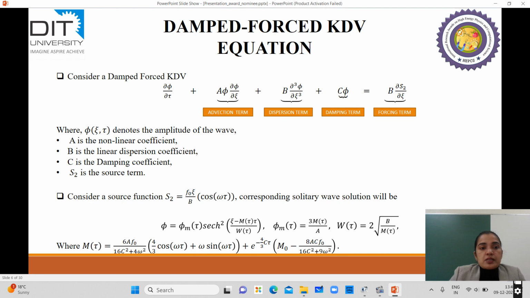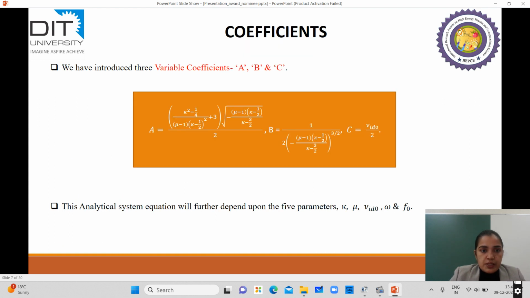By solving this damped forced KdV equation with the help of some analytical methods, we can generate the analytical wave solution, which is given here. This analytical solution directly depends upon some parameters, which you can see are F naught, omega and A, B, C, which are related to the damped forced KdV equation.